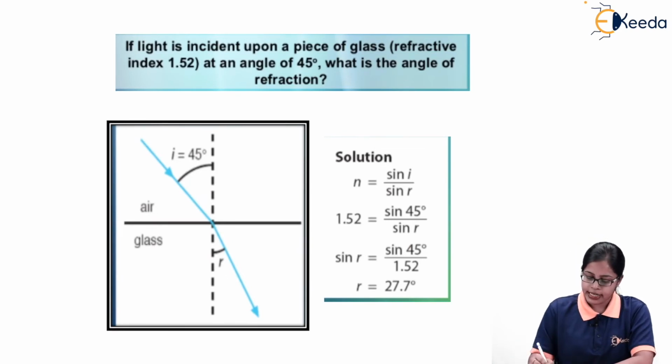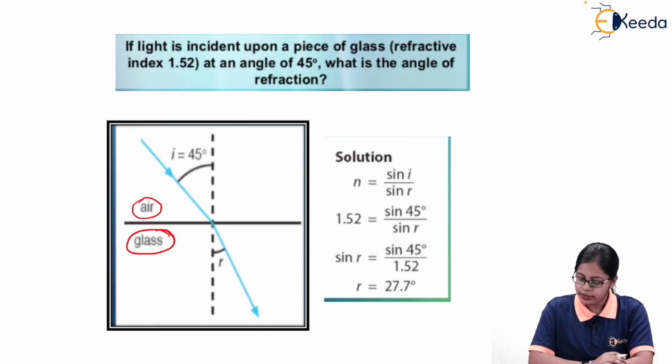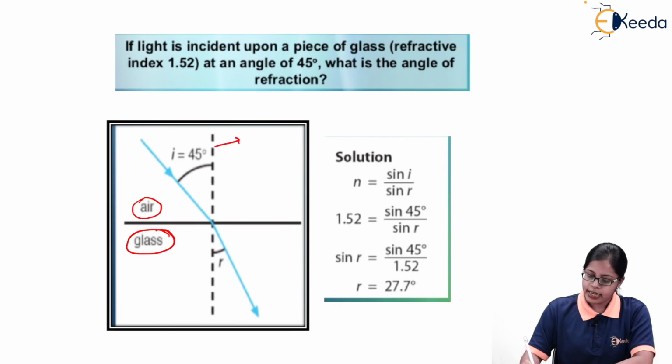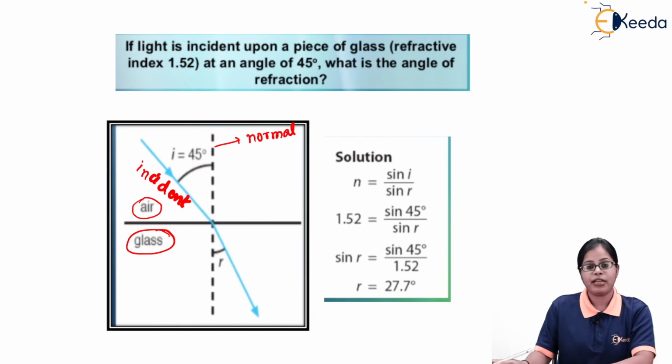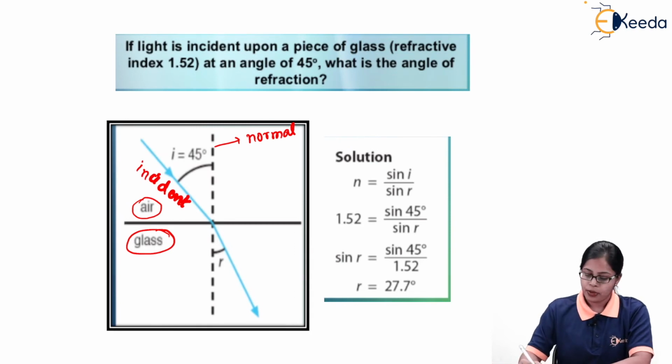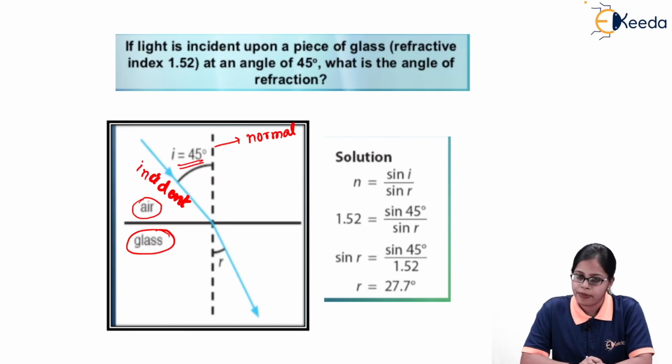For example, in this case we have two mediums, that is air and glass. This dotted line is indicating the normal, that is the perpendicular, and this blue one is indicating the incident ray. This incident ray is making a certain angle with the normal, and that angle is 45 degrees.